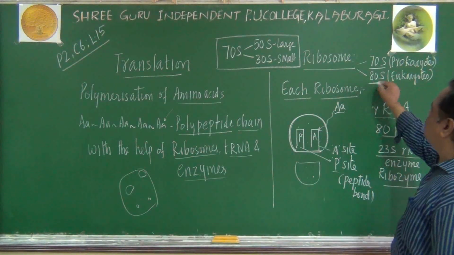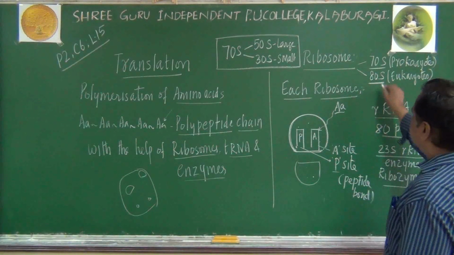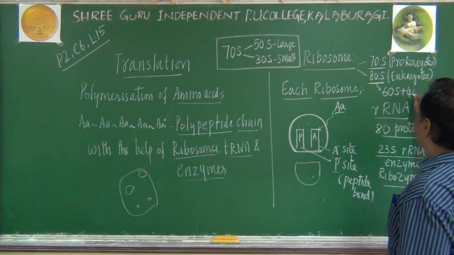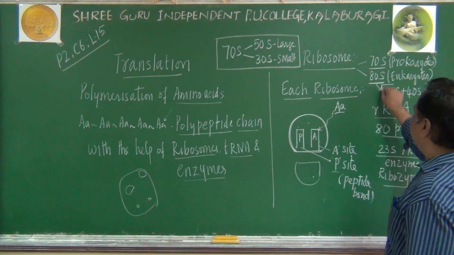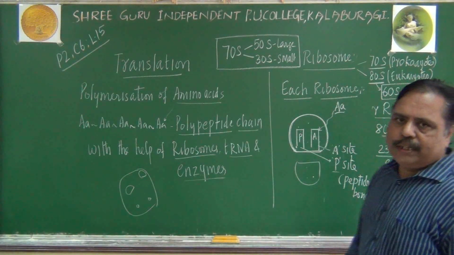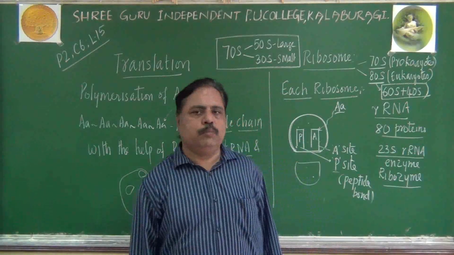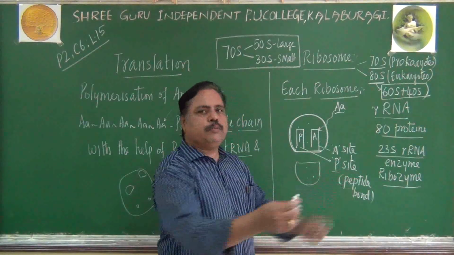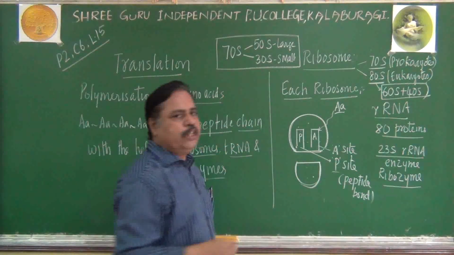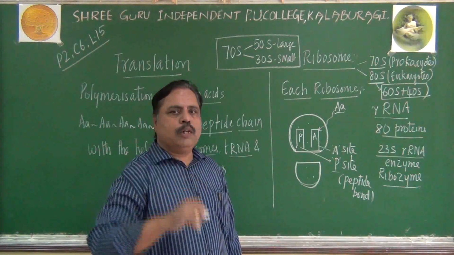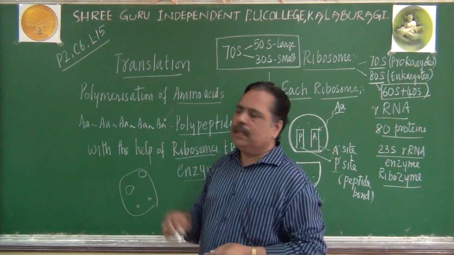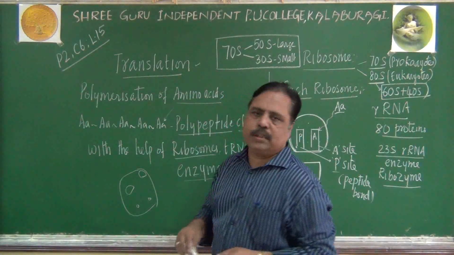In eukaryotes, what is present? The 80S ribosome. The 80S ribosome is made up of 60S plus 40S subunits. The larger subunit is 60S, the smaller subunit is 40S in the 80S ribosome. So they vary in the Svedberg quotient and they will help in protein synthesis. The steps involved in protein synthesis we are going to study in the next class. That is called the steps of translation.